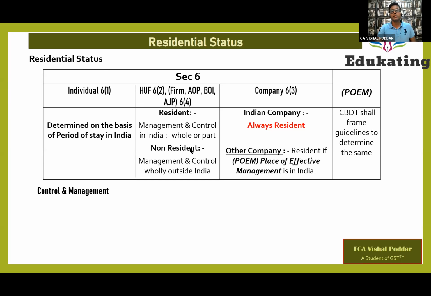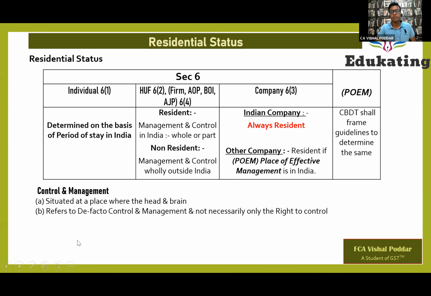Now, here the term used is control and management. So the question is, what is control and management? The answer is, control and management means it is situated at a place where the head and brain of the organization is. It refers to the de facto control and not only the right to control. Like how I was explaining for this word effective control, same logic is given over here, that even though I am prime minister for the name's sake, but if I am not having the rights to take decision, then control does not rest with me.